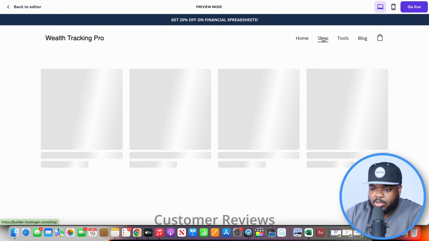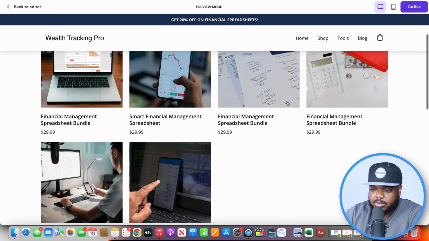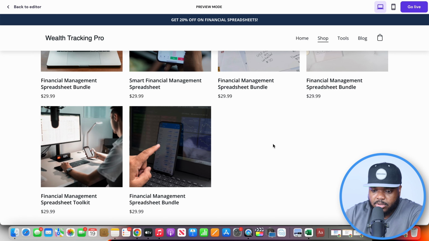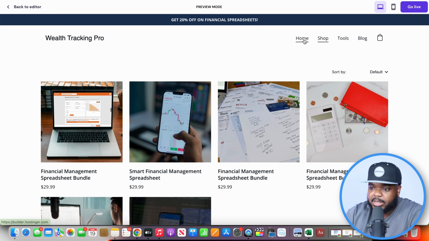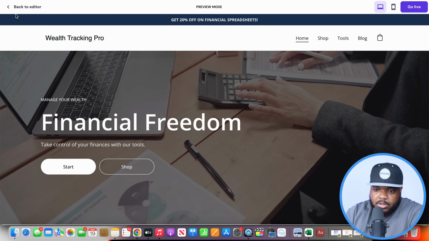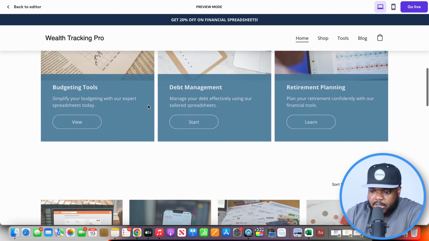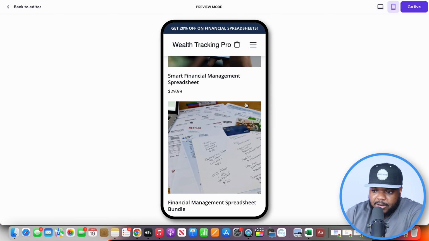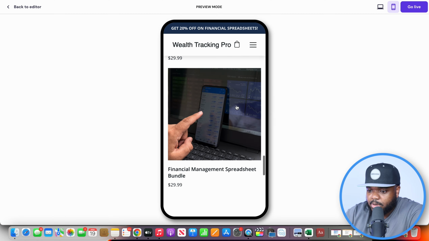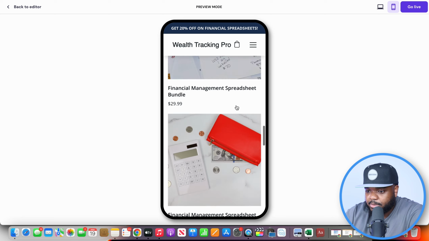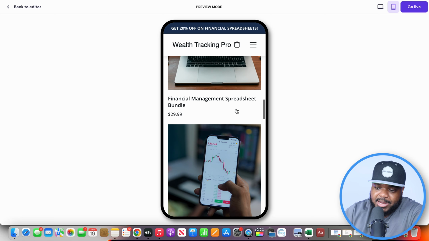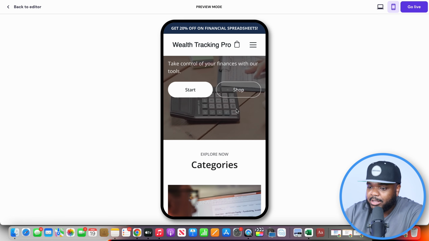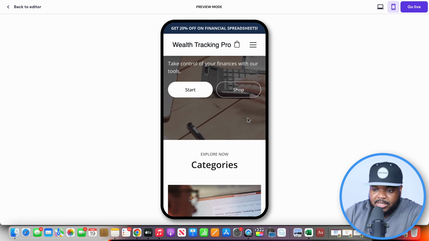If I just click on shop, this is where the customers are going to come onto when it comes to buying any one of the different spreadsheets that you list on the store. The good thing about this website is that you can make any changes to it if you want. All you got to do is just click on editor right here, but I'm sure that you're blown away at what it's been able to do. If I just click on mobile view, this is what it's going to look like on an iPhone or any smartphone. So the good thing about Hostinger is that it optimizes things for any phone, for any device. It's also going to work on tablet, MacBook, PC, whatever it is.